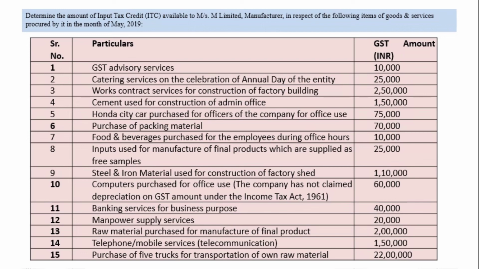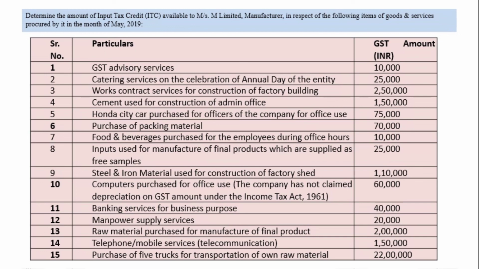Then purchase of 5 trucks for transportation of own raw material, that means it is allowed because you are using trucks for the transportation of goods. So if trucks are used for the transportation of goods, then it is allowed. In motor vehicles, if you are purchasing any motor vehicle, you have to be very careful in deciding whether ITC is allowed or not. If any motor vehicle has seating capacity more than 13 passengers, then ITC is allowed. If it is used for transportation of goods, if it is used for transportation of passengers, then ITC is allowed.